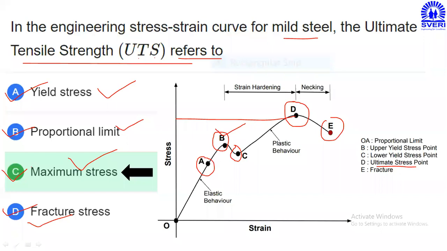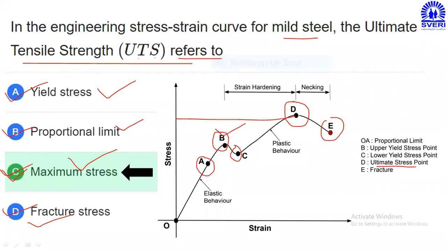So please keep in mind, the ultimate stress is considered a maximum stress point, but in actual application this is not a maximum stress point because deformation is taking place. But here the question is asked in a somewhat confusing way: whether the ultimate stress point is called yield stress, proportional limit, maximum stress, or fracture stress. Out of those four options, C will be correct because it is the maximum stress.